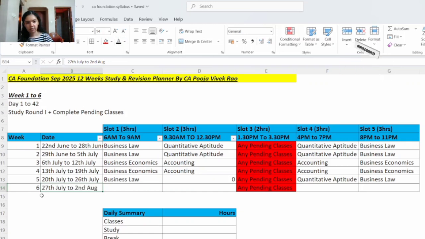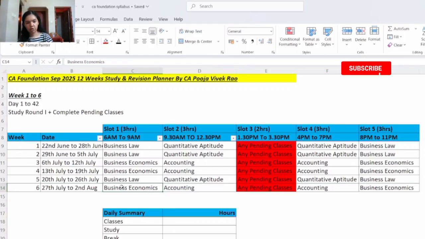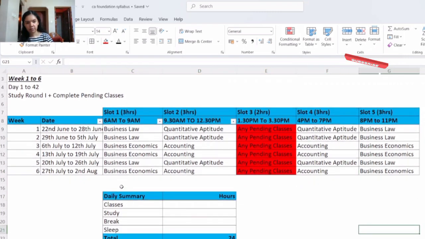Now let's see week number 6, from 27 July to 2nd August. In slot 1 you will study business economics. In slot 2 you will study accounting. In slot 4 again you will continue accounting. And in slot 5 you will study business economics.